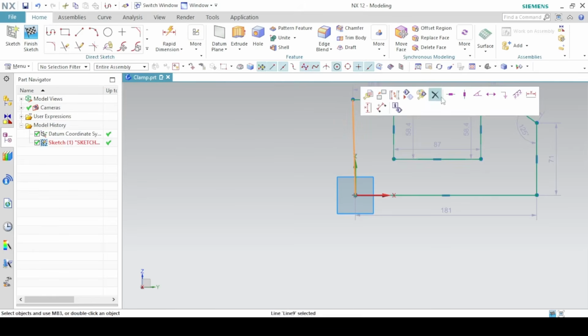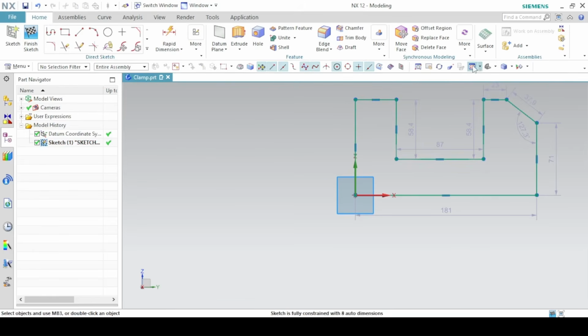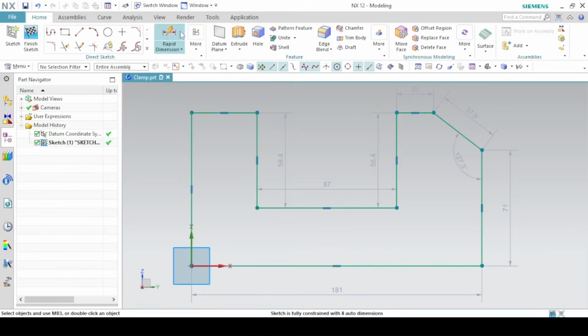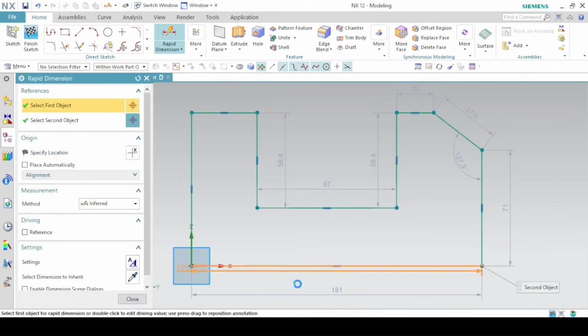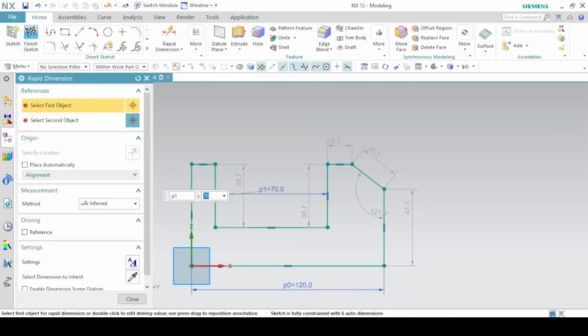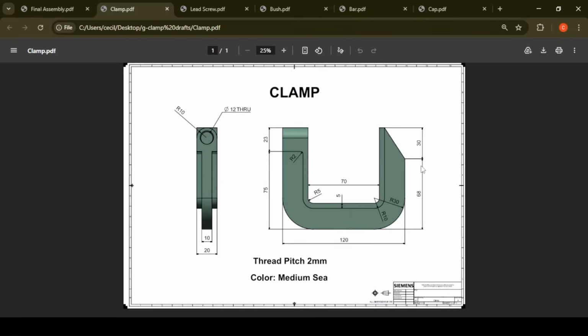I'll make this line vertical and we start dimensioning. The full length here is 120 and the length here is 70 millimeters. So rapid dimension, this is 120, this length is 70 millimeters. This height here is 68 and this is 30 millimeters.